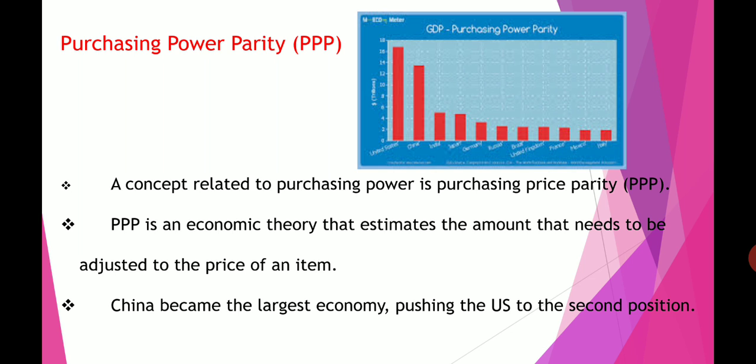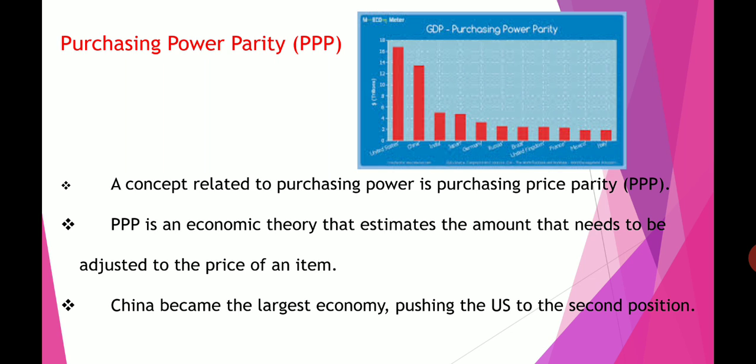And if you see, recently India became the third largest economy by PPP. The first place was the US, but now China became the largest economy and the US goes to the second position. So before, America was in first place, but now China is first, America is second, and India is in third position for this purchasing power parity.